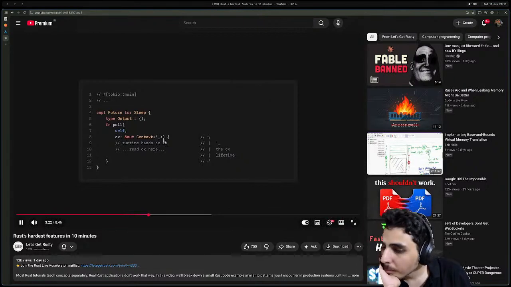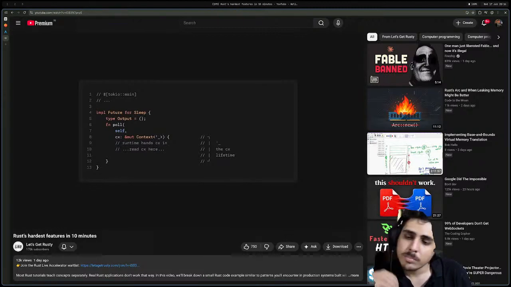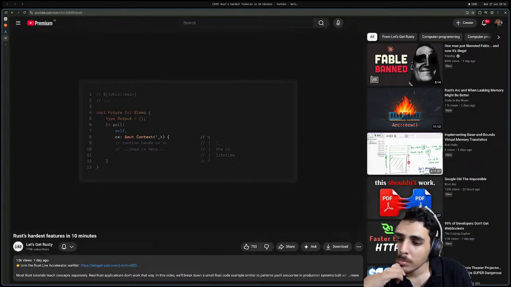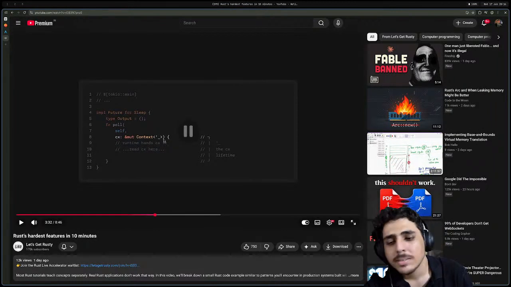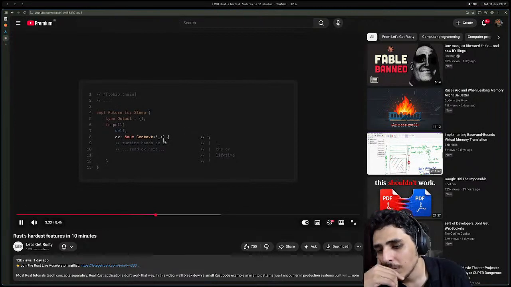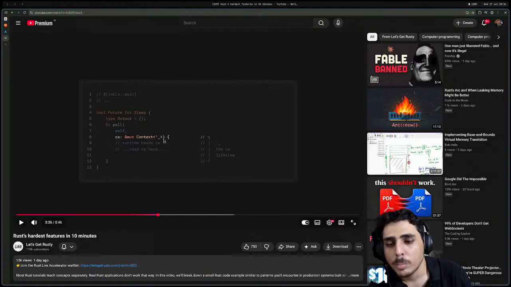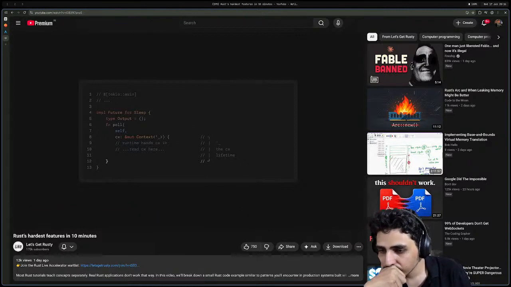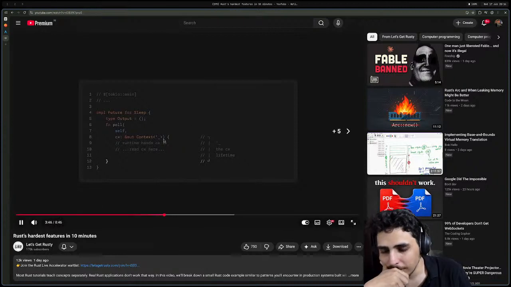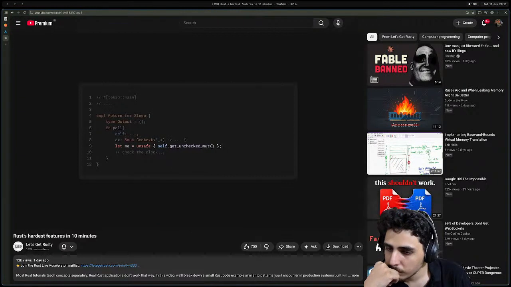The tick underscore syntax here is an anonymous lifetime, which means we want the compiler to infer the scope where the reference is valid. Isn't that the default? If we don't give any lifetimes, that's an anonymous lifetime? The scope of the lifetime starts right here at the first curly brace, the moment poll is called and the runtime hands the context in. And it ends right here at the last curly brace. The moment the compiler checks any code that tries. Every reference and every memory access gets checked by the compiler.